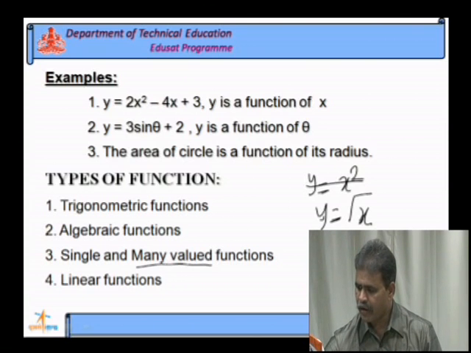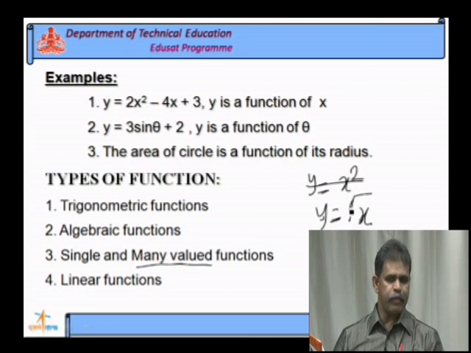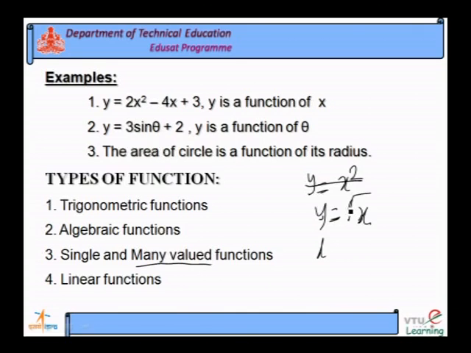That is, for every one value of the independent variable, if you get more than one value of the dependent variable, such functions are said to be many-valued functions. Linear function, so its degree of polynomial is 1, linear. So, y is equal to 5x plus 1. Here x is the independent variable whose power is equal to 1; that is the meaning of a linear function.